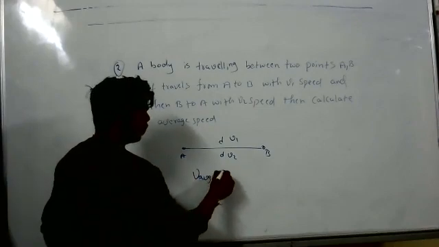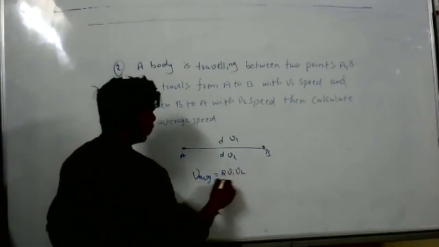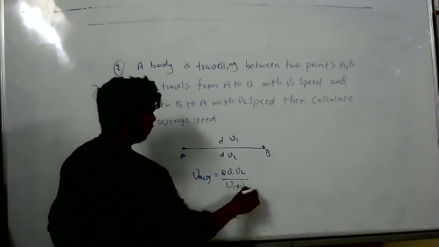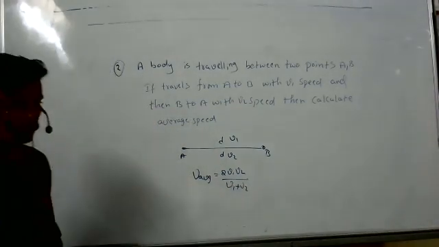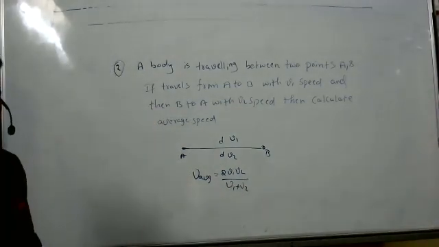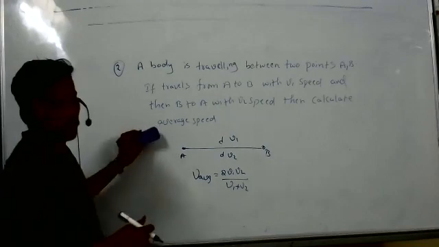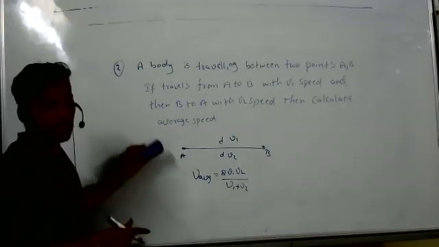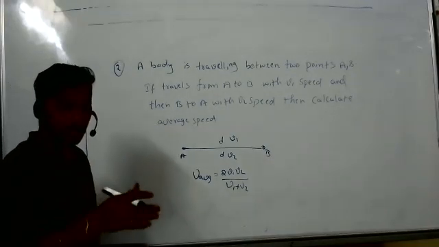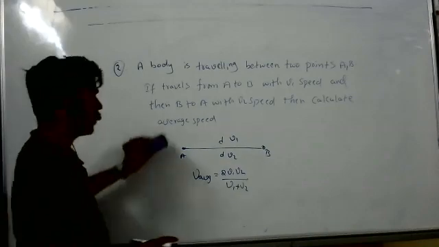V average is equal to 2 V1 V2 by V1 plus V2. Any doubt? No, sir. Everyone clear? When the distances are equal and speeds are different, immediately use this formula. No need to say anything.